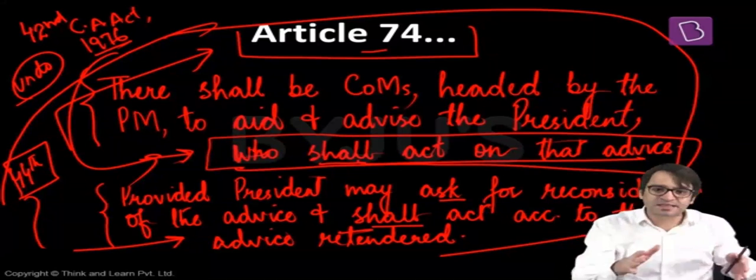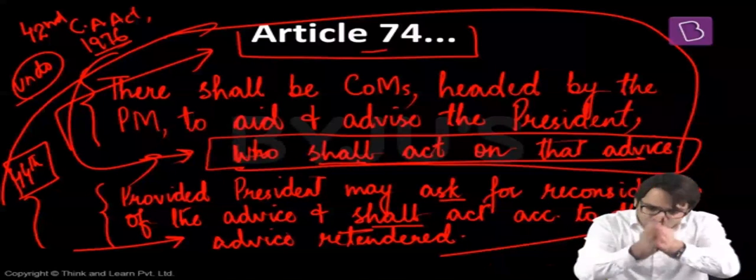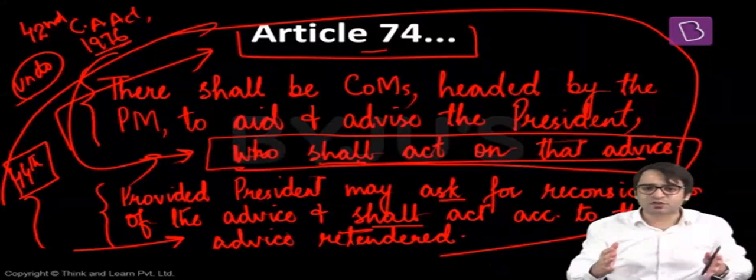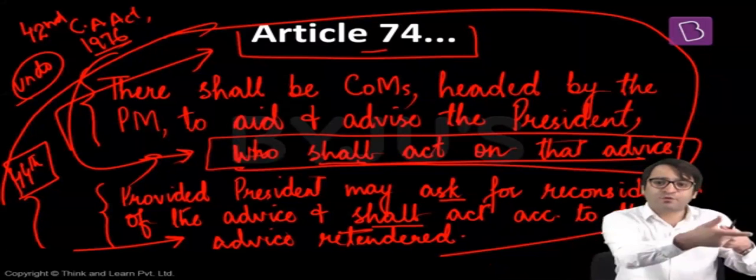What is this executive power? Residue, leftover. Subtract judicial powers, subtract legislative powers. Whatever else is left, that's the executive power. And all these executive powers are vested in the office of the President of India. But if all these executive powers are vested in the office of the President of India, does that mean the President is more powerful than the Prime Minister of this country?